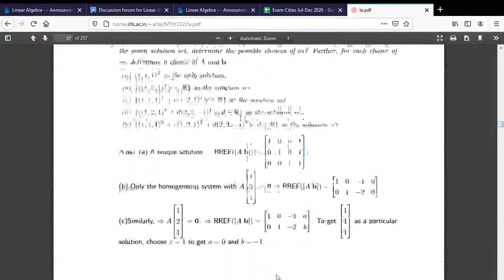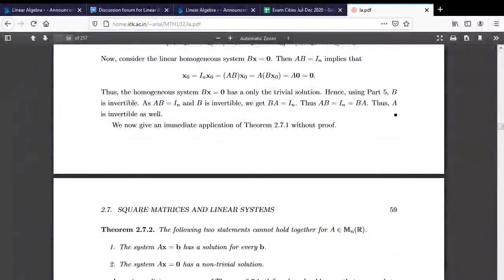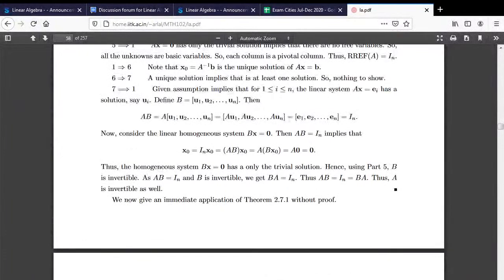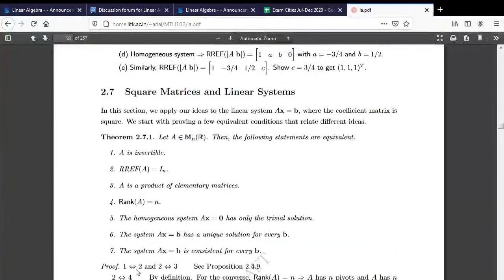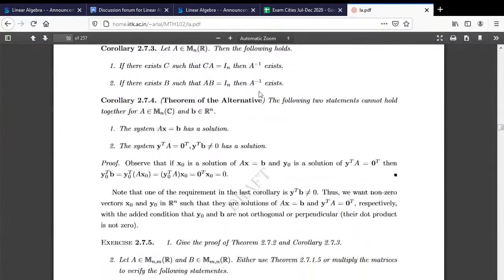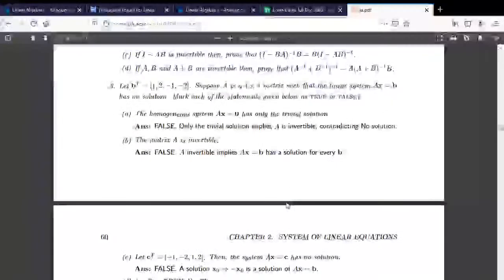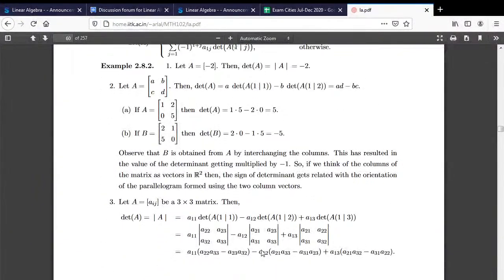Determinant also, if you look at the determinant here, all those equivalent conditions are here that I had done in the notes. All the equivalent conditions, 1 to 7 that I have mentioned here, were there in the notes. Fine. The theorem of alternative was also there. Then you just have to find one. If A is a square matrix and you have found a left inverse or a right inverse, then the inverse exists. That's also there. Determinant is there. This determinant is the one that I gave.